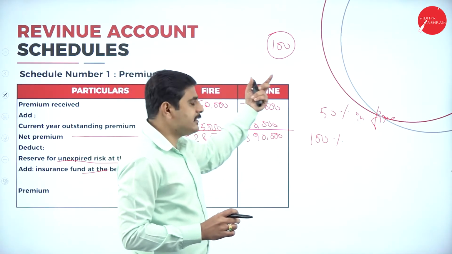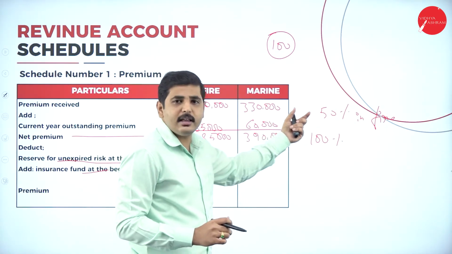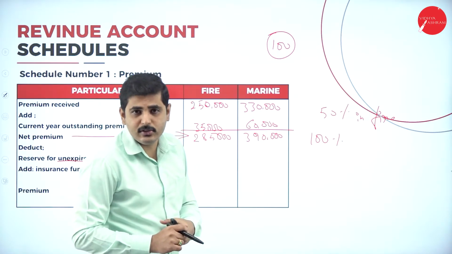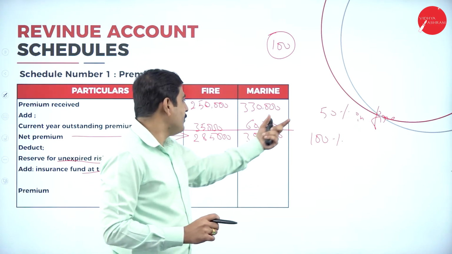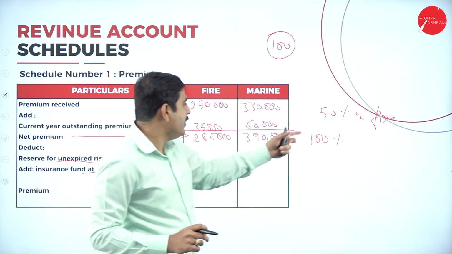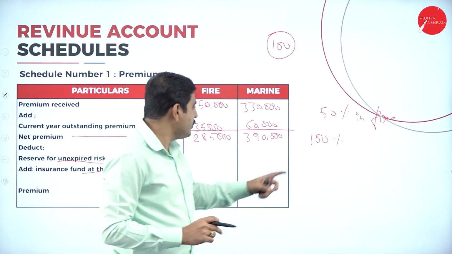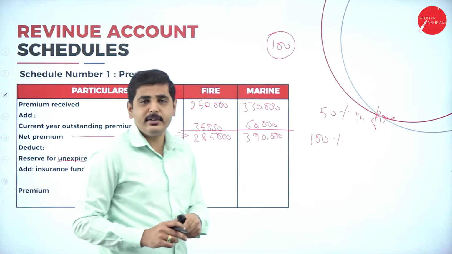That's why, since so much risk is involved, as per government rules the insurance company has to keep 50% as a reserve in fire insurance and 100% in marine insurance.